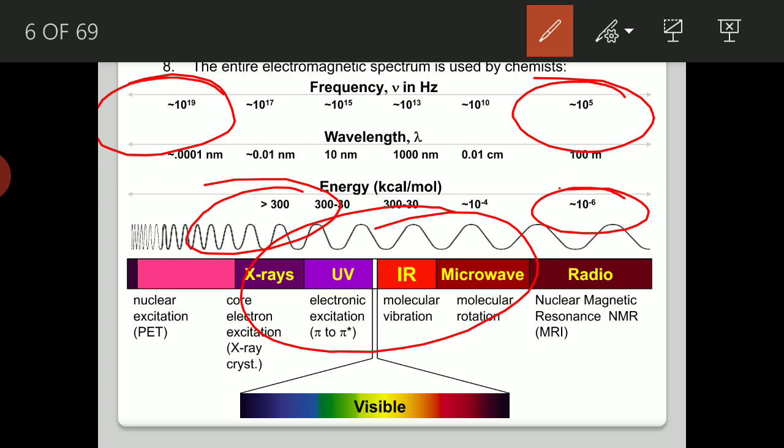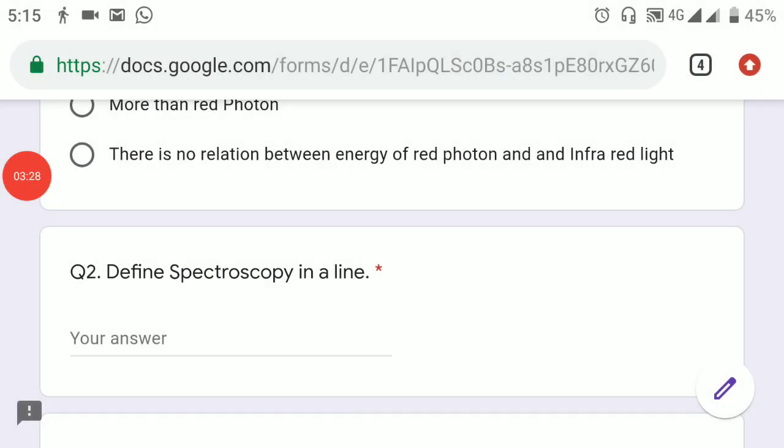As the frequency decreases, the wavelength, I will change the color to make it clear, is increasing. So from left to right, as you move, the frequency decreases, energy decreases, and wavelength increases. So our answer is energy less than red photon.